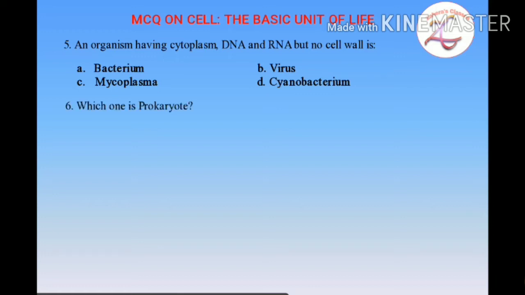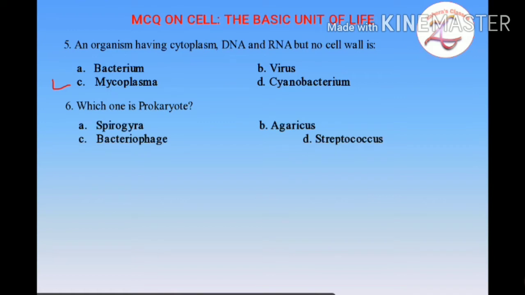So here the correct option is mycoplasma. Then coming on to the next question: which one is a prokaryote? The options here are A. Spirogyra, B. Agaricus, C. Bacteriophage, and D. Streptococcus. A. Spirogyra, B. Agaricus, and C. Bacteriophage are not prokaryotes.